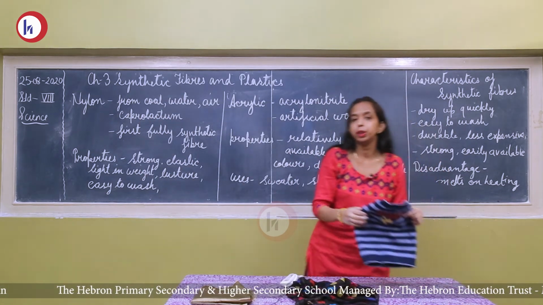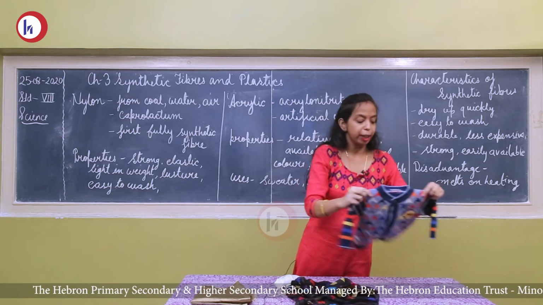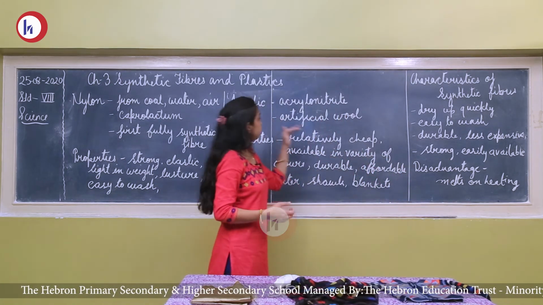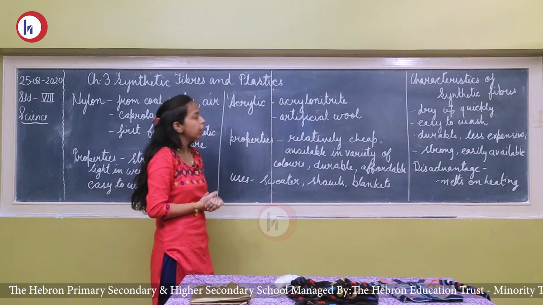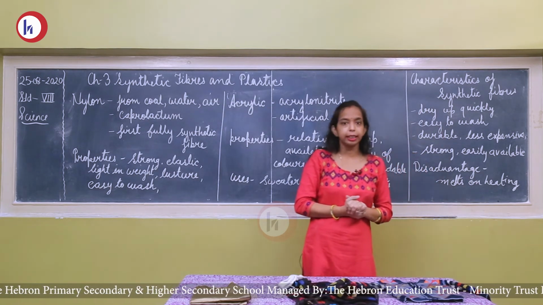Here is one example of acrylic. This is a woolen sweater. So sweaters can be made from the synthetic fiber, that is acrylic. Now we will see some common characteristics of synthetic fibers.